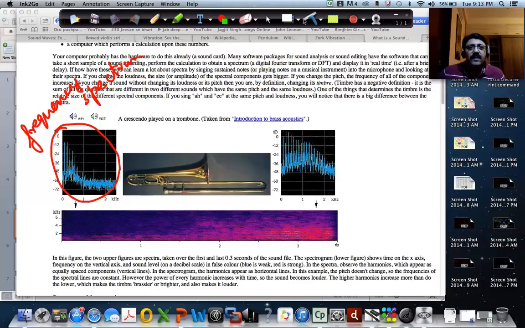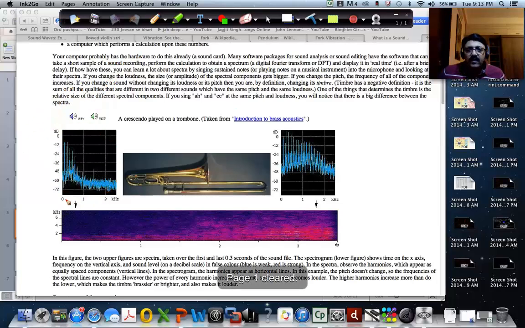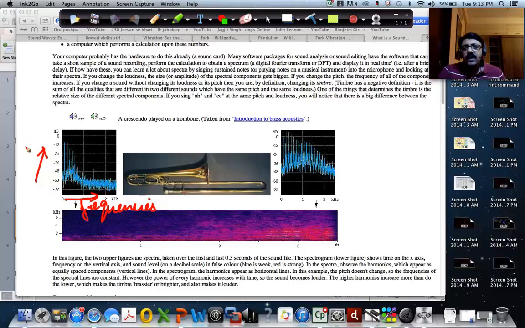And the y-axis is actually the decibel, which you can say is strength, the strength for every frequency.